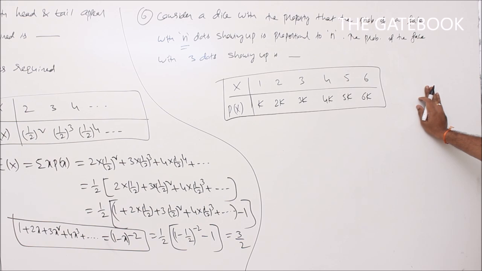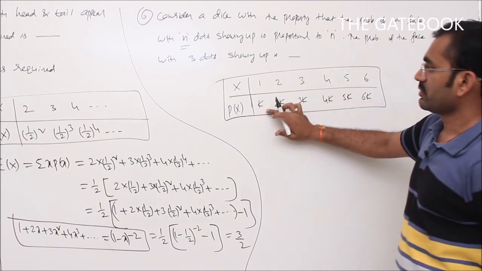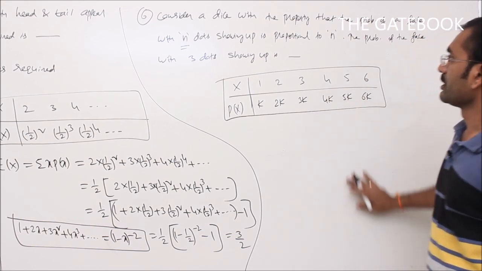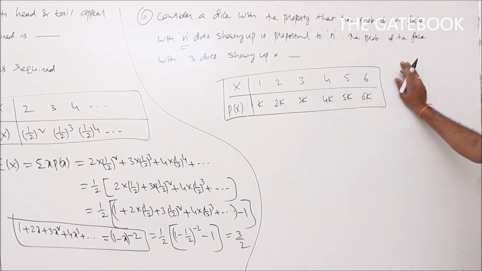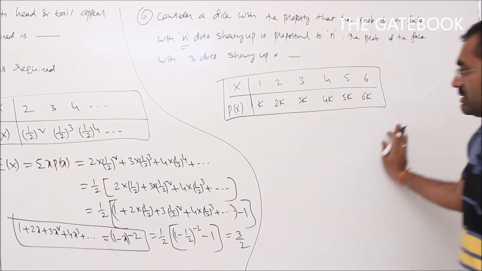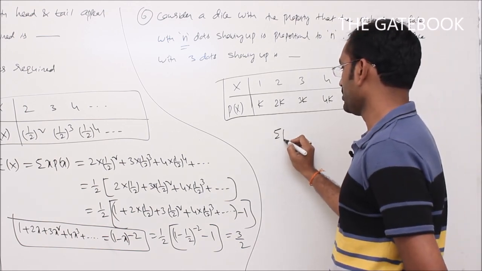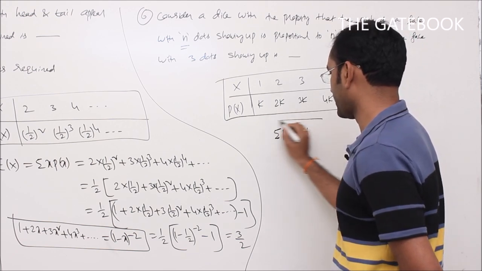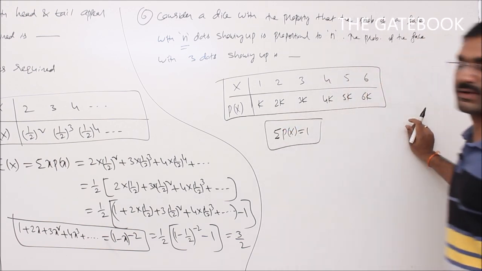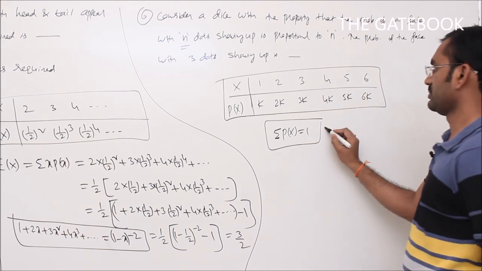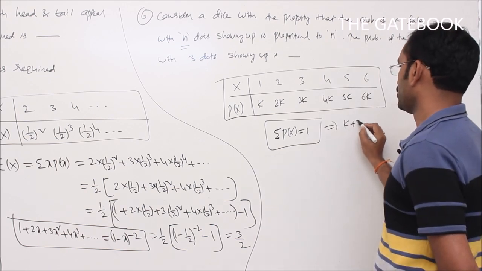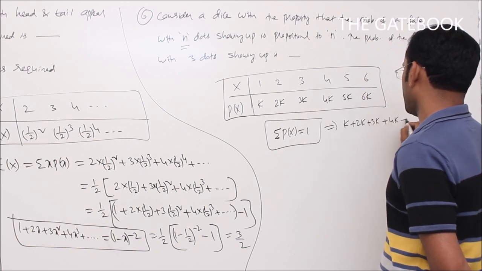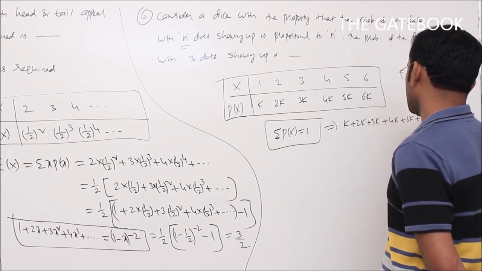Since it is a discrete random variable, it must satisfy the condition that summation p of x is equal to 1. So k plus 2k plus 3k plus 4k plus 5k plus 6k must be 1.